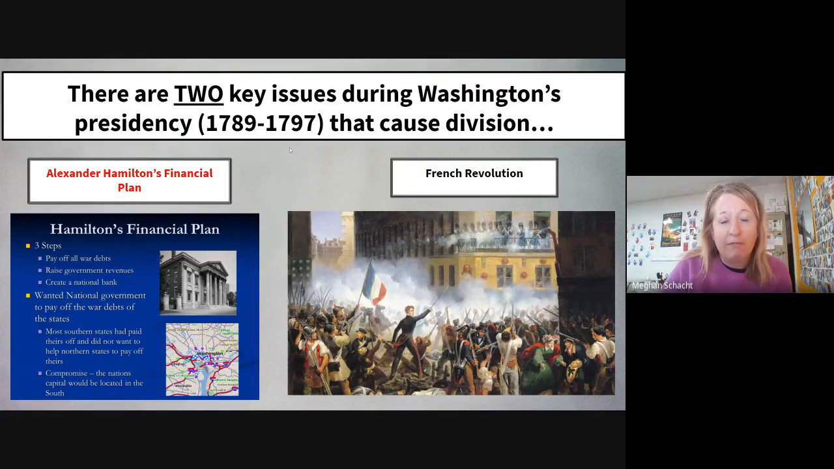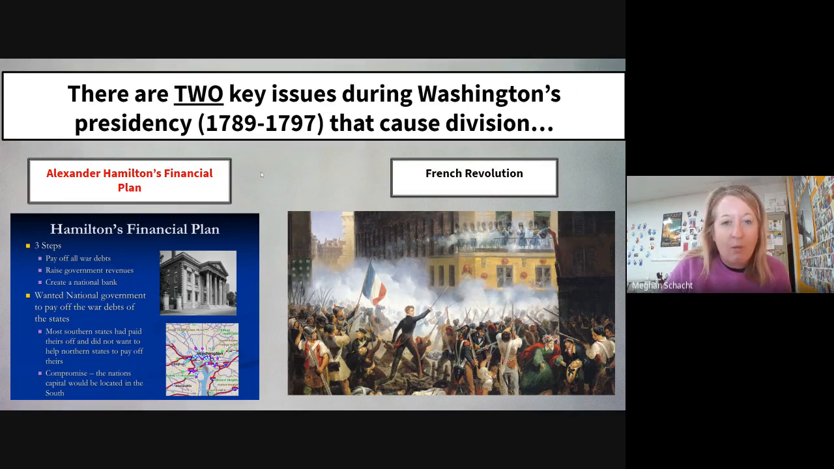There are two major issues that cause that political divide, and that is Alexander Hamilton's financial plan and the French Revolution. So Alexander Hamilton, as Secretary of the Treasury, proposed a financial plan, and it is in red here because it is a Quizlet term, that had three key components.